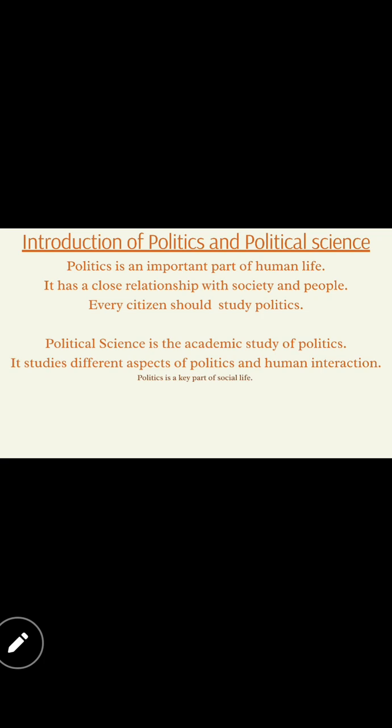And next one is every citizen should study politics. Yes, it's also very important. Whether or not we are doing political science for the advanced level, from our parents, from our elders, from the ministers, every person is going to study it. Each and every child who is growing should know what this country's rules are, what is going on in this country.